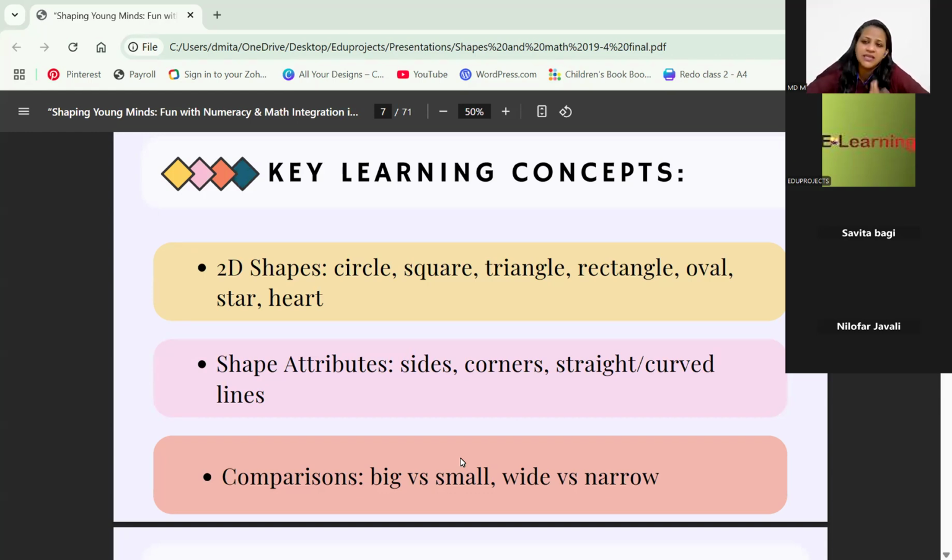So comparison goes hand in hand with shape. Like, give me the big square or give me the small circle. That way, it goes hand in hand. So this is what our key learning concepts are.